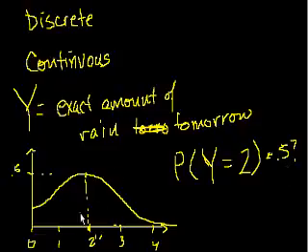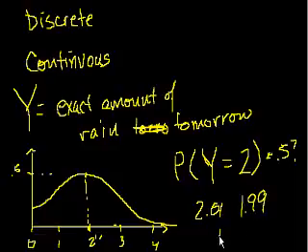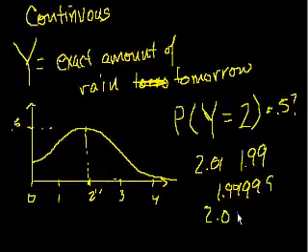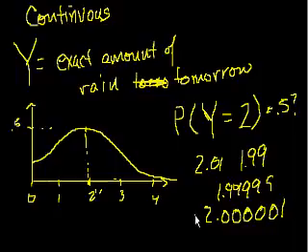And before we even think about how we would interpret it visually, let's just think about it logically. What is the probability that tomorrow we have exactly 2 inches of rain? Not 2.01 inches of rain, not 1.99 inches of rain, not 1.99999 inches of rain, not 2.00001 inches of rain, exactly 2 inches of rain. There's not a single extra atom, water molecule above the 2-inch mark, and not a single water molecule below the 2-inch mark, and it's essentially zero, right?